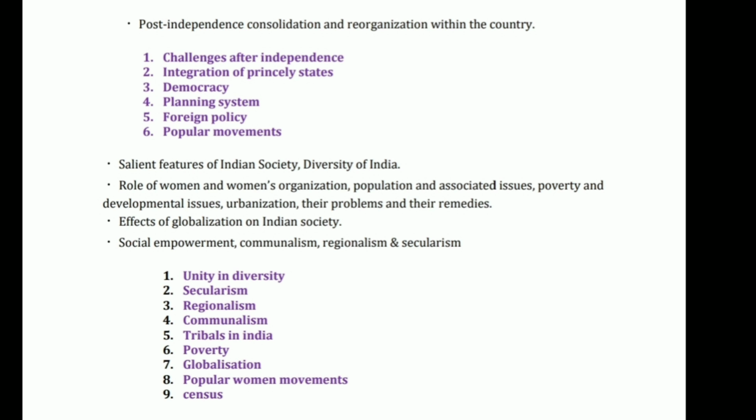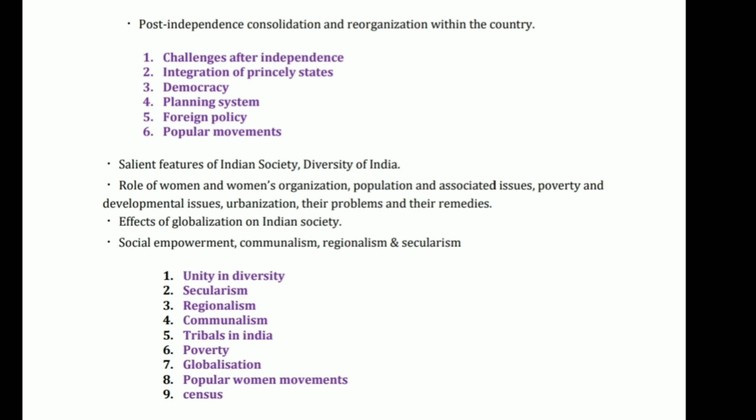So the next thing after the Planning Commission is foreign policy, where we will see the evolution of foreign policy, what was its strategy and what were its strategic issues, what were the different organizations that were formed, and what was the relationship of our country with different countries or our neighboring countries.